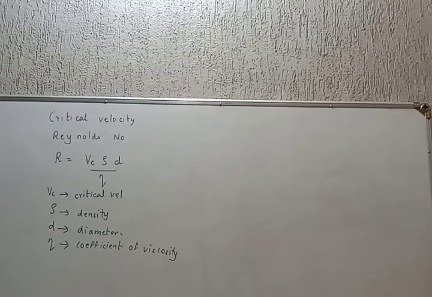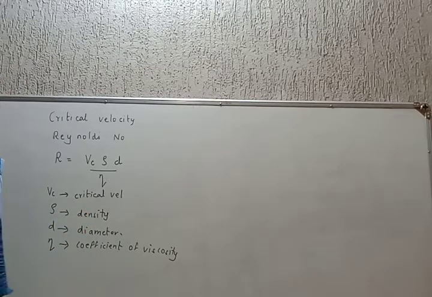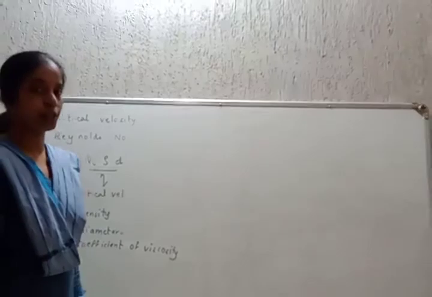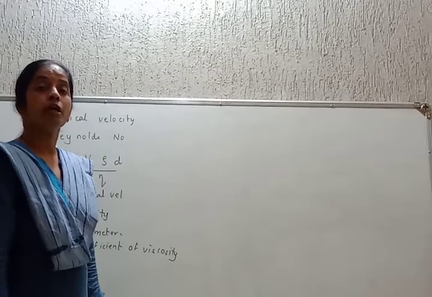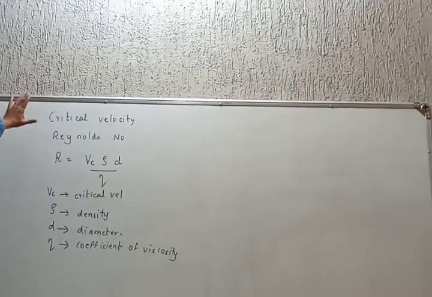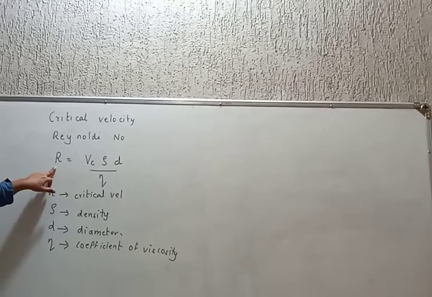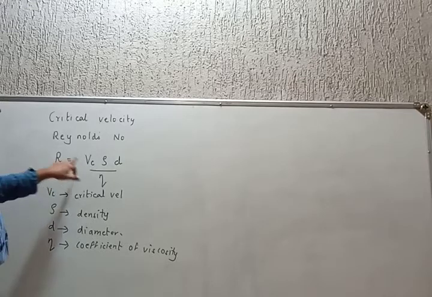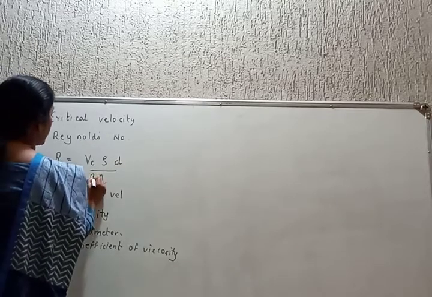I'll repeat. What is critical velocity? It is a certain limiting velocity above which the flow of liquid becomes turbulent, below which the flow of liquid is streamlined. Critical velocity can be expressed in typical terms, which is called the Reynolds number. Reynolds number is denoted by the letter R, where R is Vc rho d divided by eta.